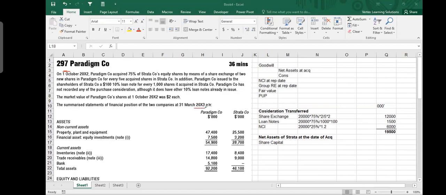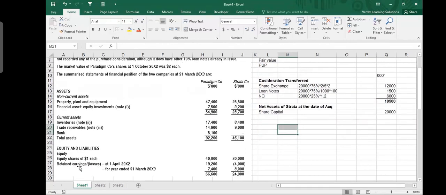Financial statements are 31st March 2003. So this is October, November, December, January, February, March. 6 months. It's in the middle of the year. So Strata Company had a share capital, and that share capital is 20 million, which we saw before. And what else do we have in the equity part? It said that they had equity shares, retained earnings at 1st April 2002.